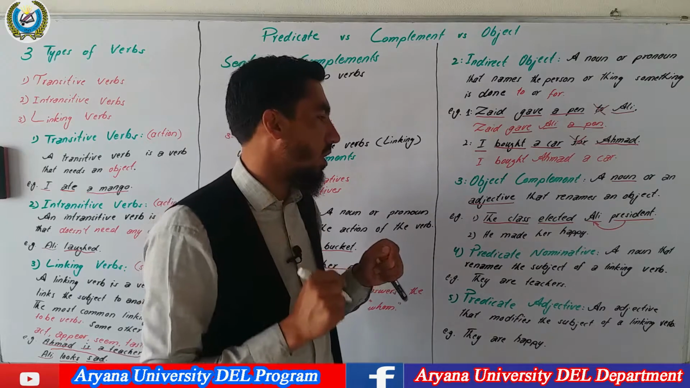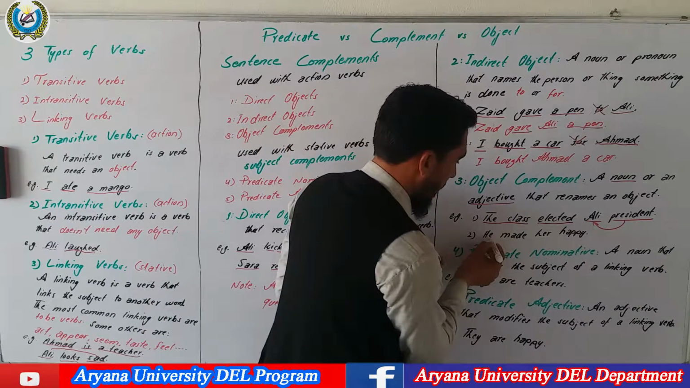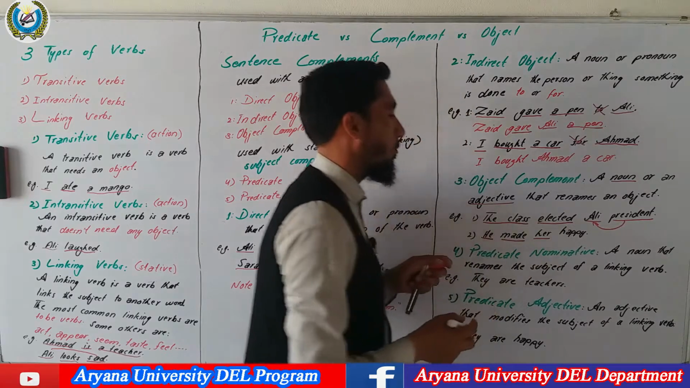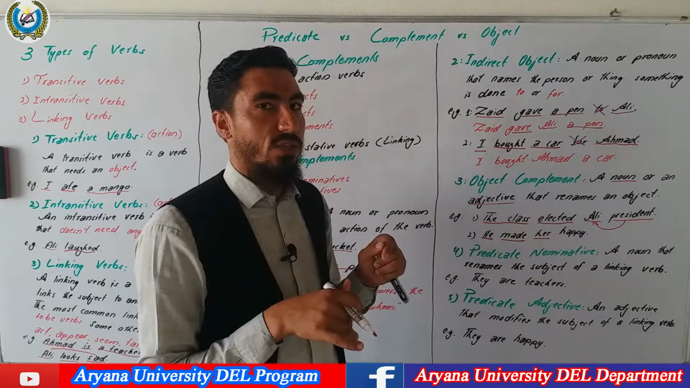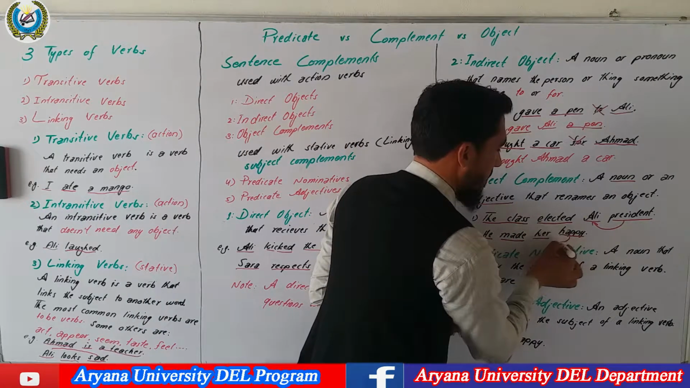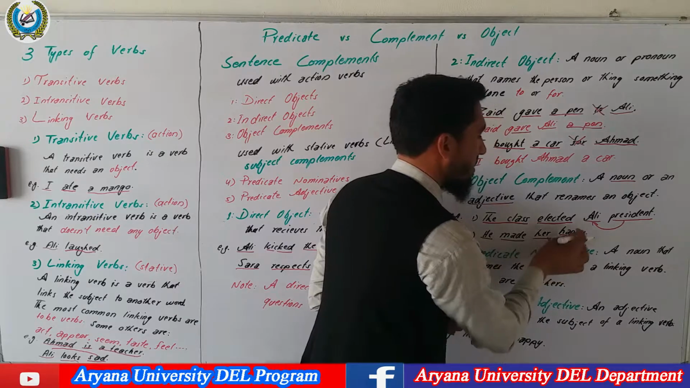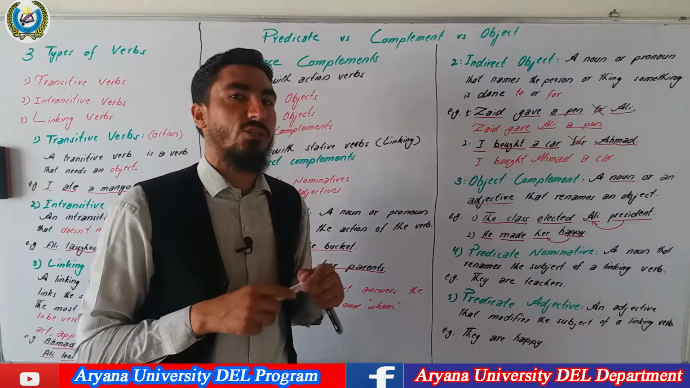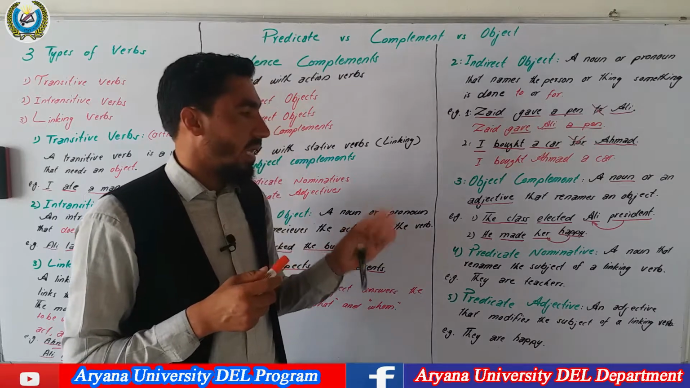used as an adjective complement. He made her happy. He is the subject of the sentence, made is the verb, and her is a pronoun which receives the action, so it is considered as a direct object. So the word happy is an adjective which completes the meaning of the direct object, so we consider it an adjective complement. The number 4 type of sentence complement is a predicate nominative.